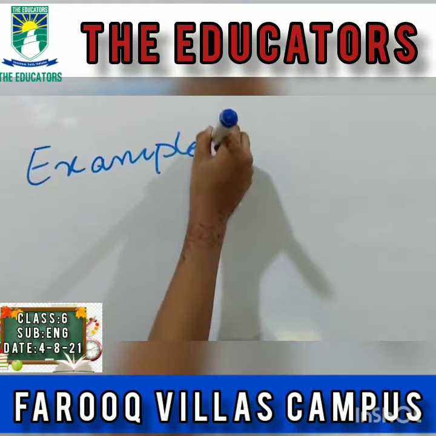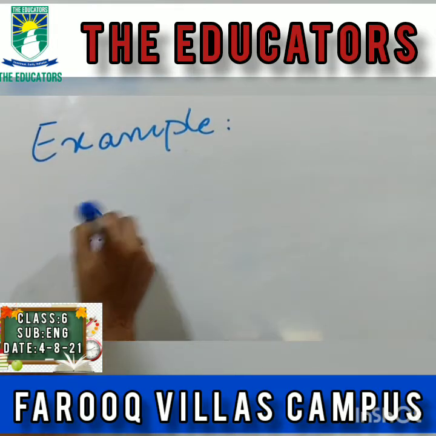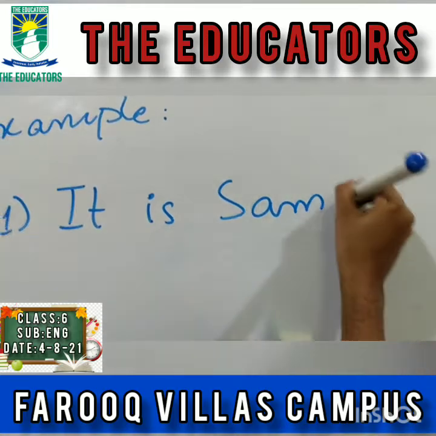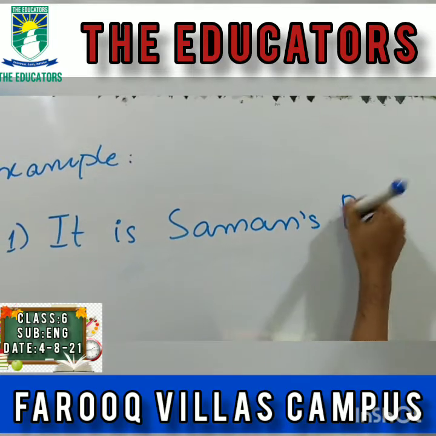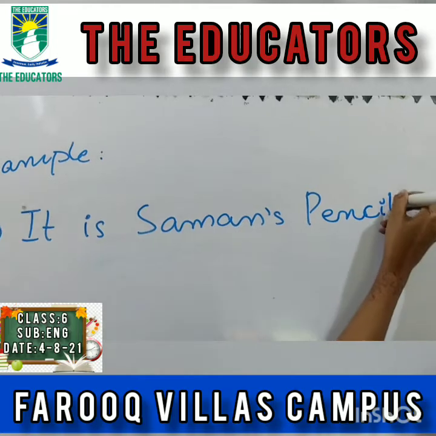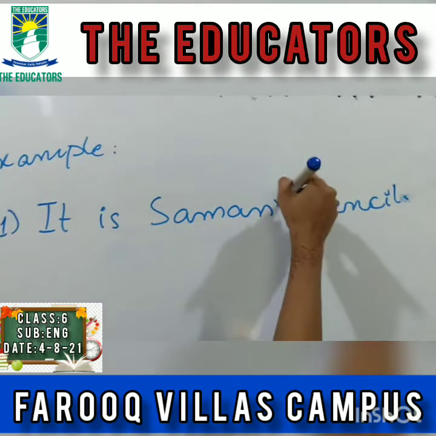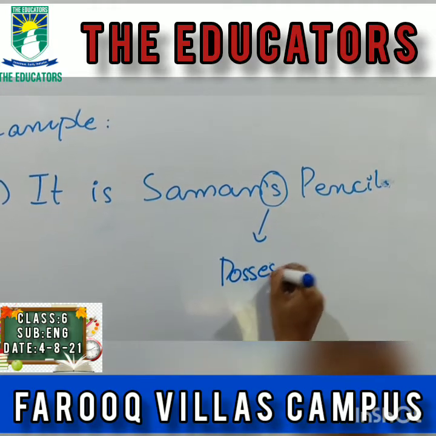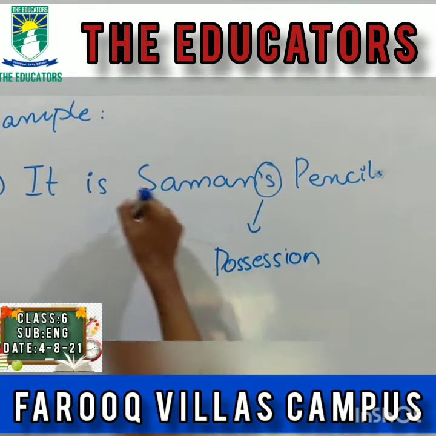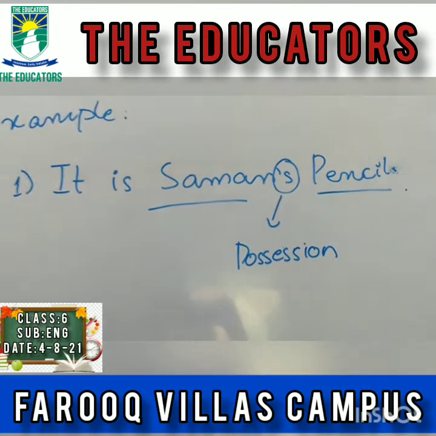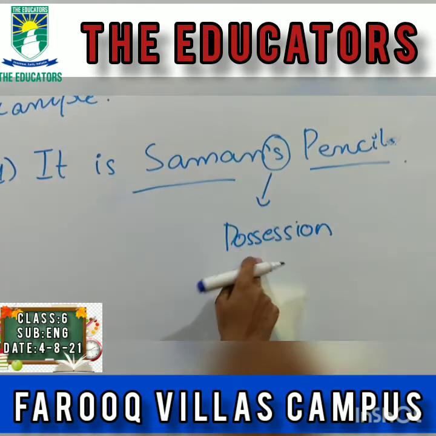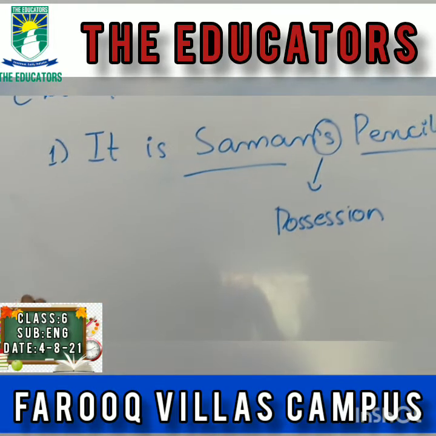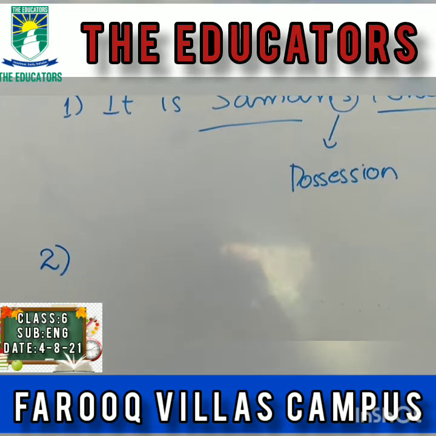For example, here we have a sentence which says, it is someone's pencil. Here the apostrophe s shows the possession of someone over this pencil. So it is clear that the apostrophe s is used as the identification of a possession in this noun.